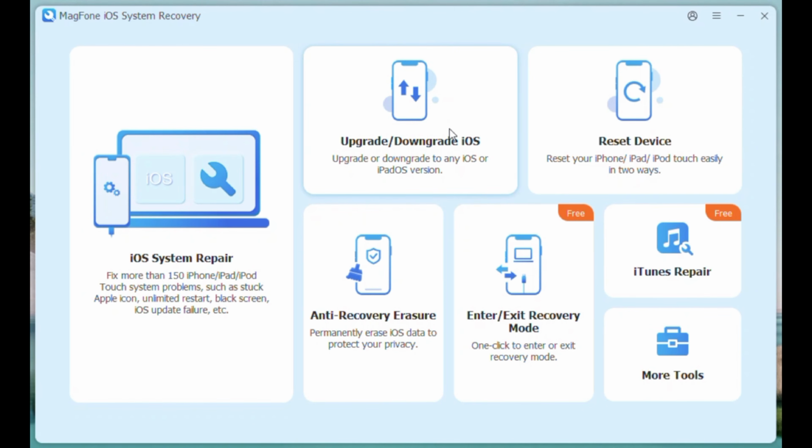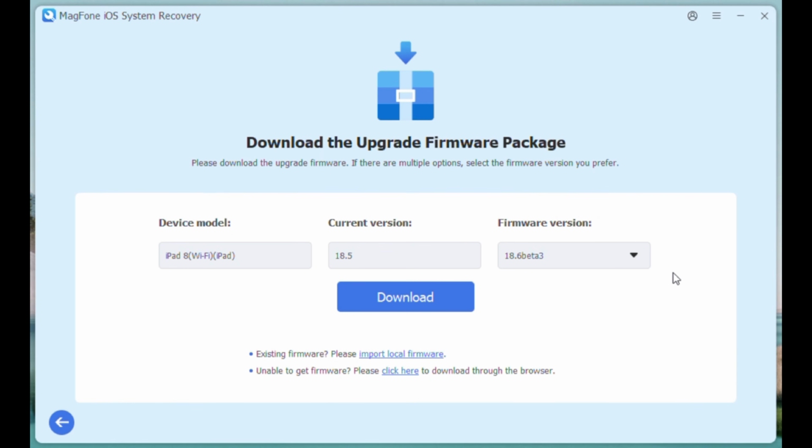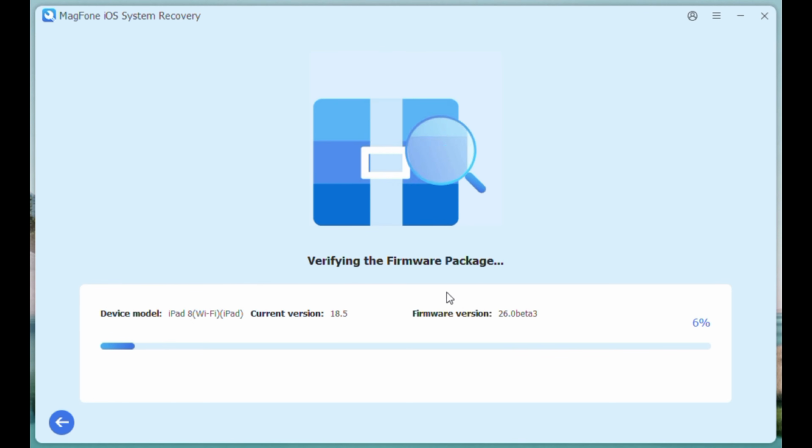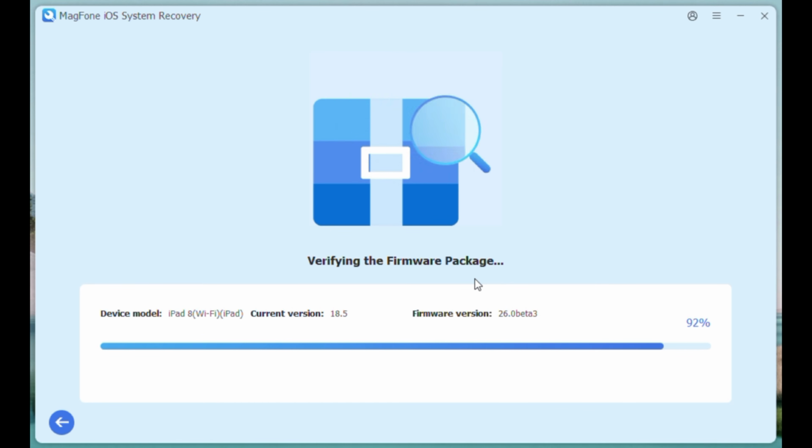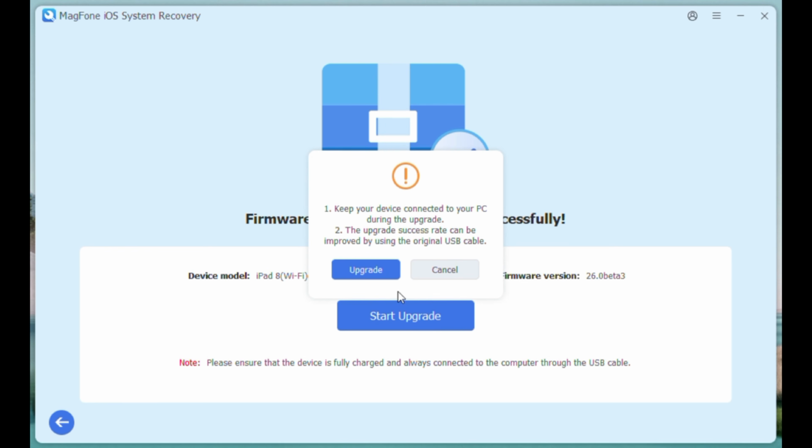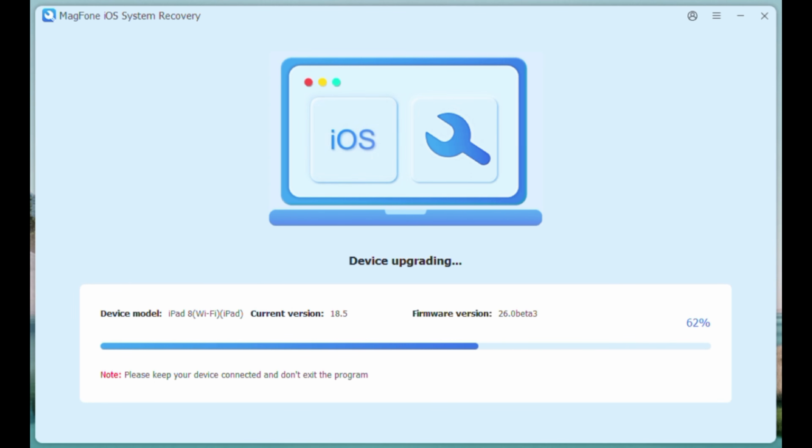Launch MagFone iOS System Recovery. Select OS Upgrade. Download the firmware package. After download, click the Start Upgrade button and the software will start an update on your iPad.